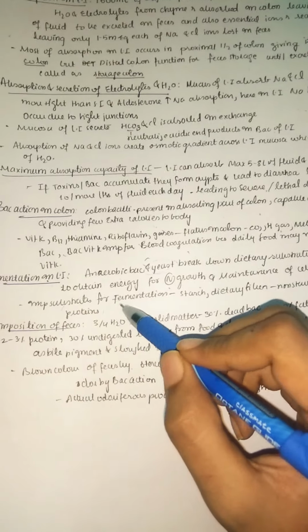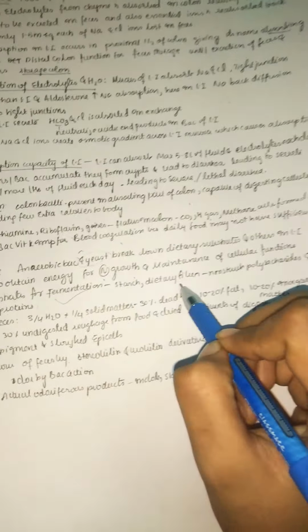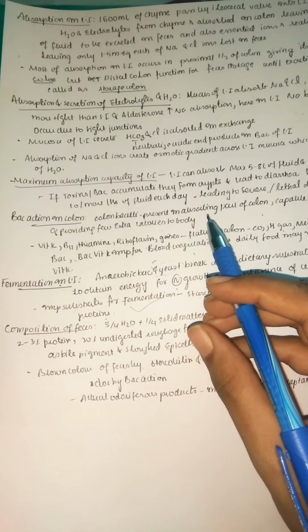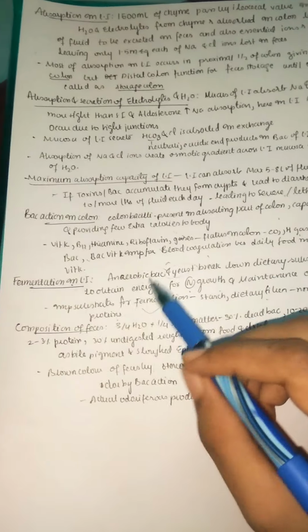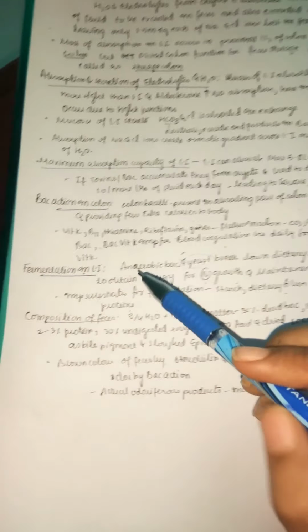Important substrates for this fermentation are starch, dietary fibers, which are non-starch polysaccharides, and also proteins. So even though a lot of digestion and absorption has been completed in the small intestine, sometimes some may be missed by the small intestine, and those will again undergo the fermentation process and acquire energy.